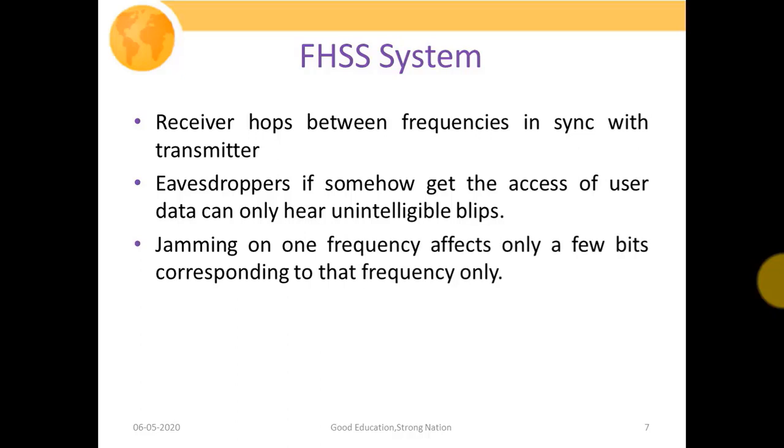Jamming on one frequency affects only a few bits corresponding to that frequency. So if some user tries to jam a certain frequency band, it will only jam that amount of signal which is centered around the jamming frequency. It will not affect the complete amount of information. It could only affect a smaller portion of our transmitted signal, whereas the rest of the signal can be easily transported.